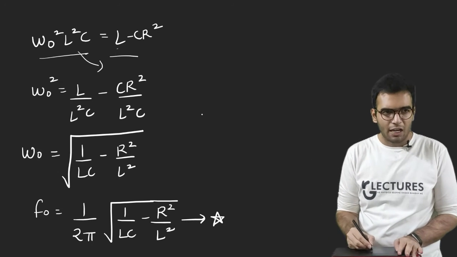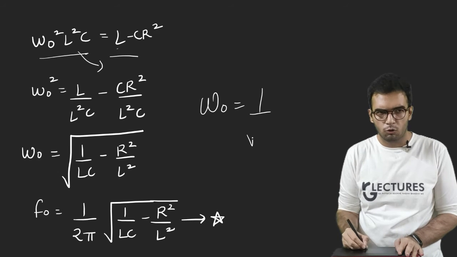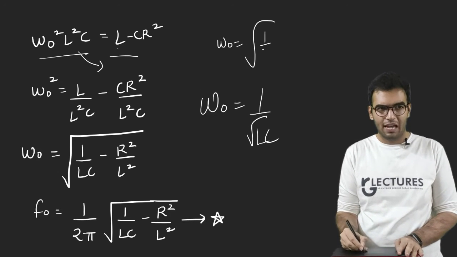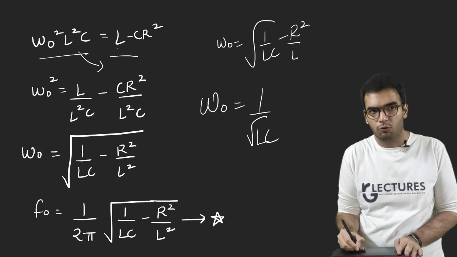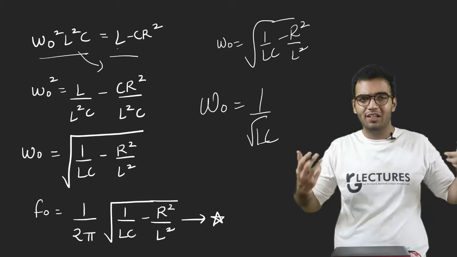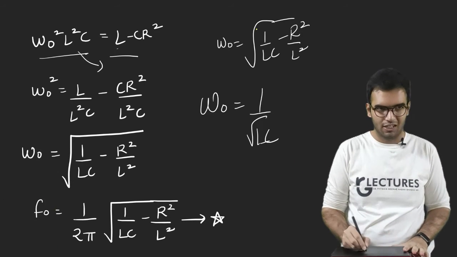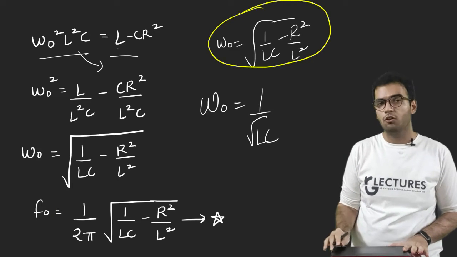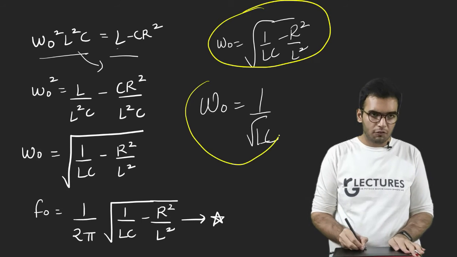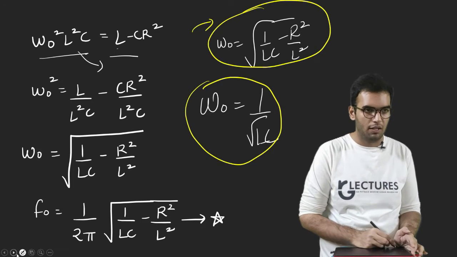So what I got in series circuit as omega equal to 1 upon root of LC, here I am getting as root of 1 upon LC minus R square by L square. So this is the change you must remember. Don't get driven by the mathematics. Remember the change which you are getting. This was the case of series. This is the case of parallel.